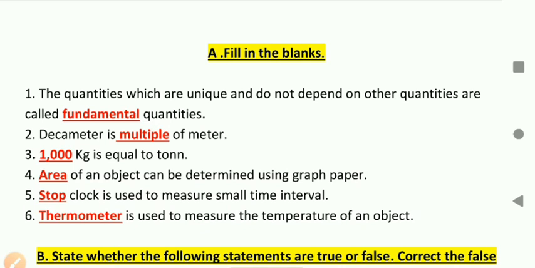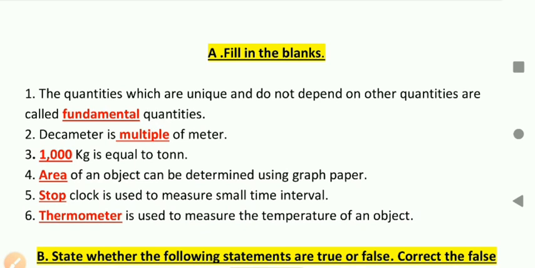Question number first. The quantities which are unique and do not depend on other quantities are called fundamental quantities. Second, decameter is a multiple unit of meter. There are two types of unit, multiple and sub-multiple, so decameter is a multiple unit. Question number third, 1000 kg is equal to one ton.